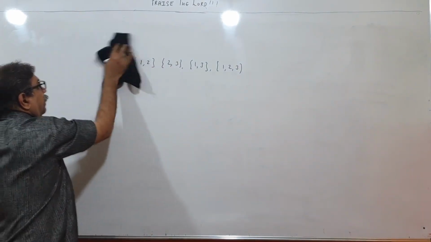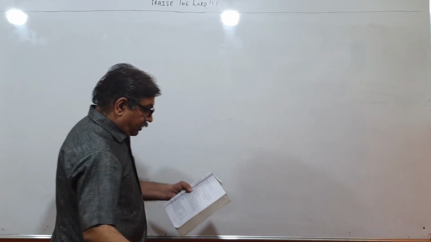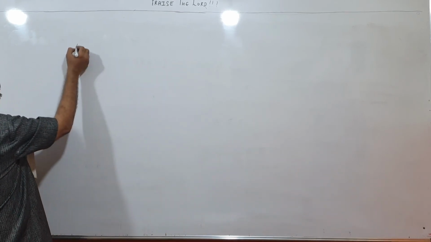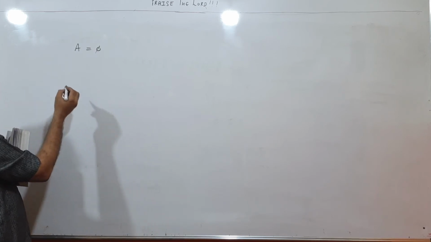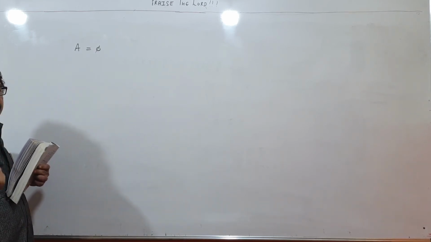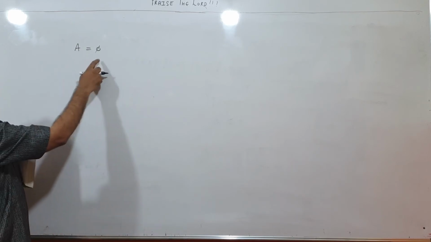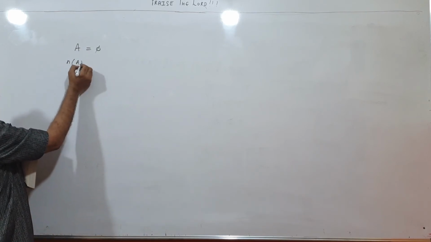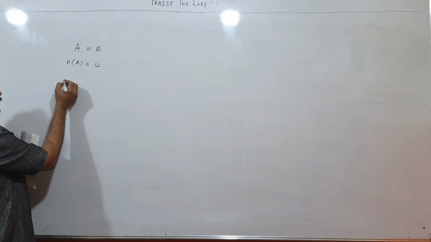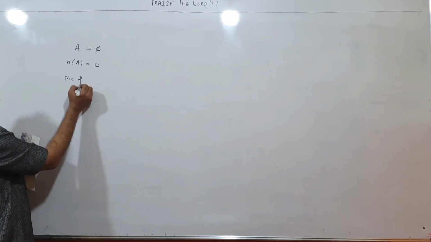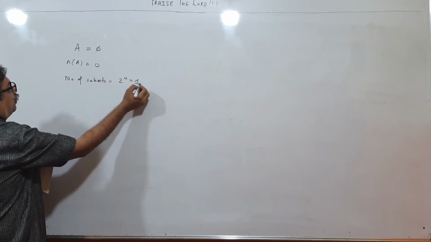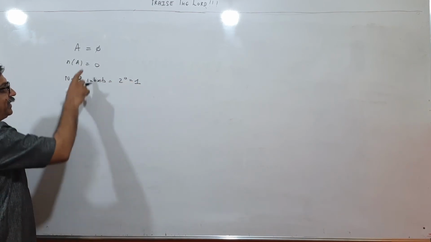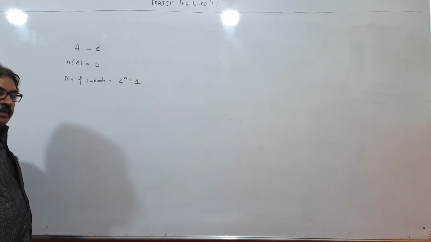Then, if A is null set, then what will be the power set of A? Power set of A will be all the subsets of A. A is null set, that means number of elements of A is 0. So what will be the number of subsets? That will be 2 raised to 0, that means 1. So A has got only one subset, that is phi itself, because null set is subset of every set.